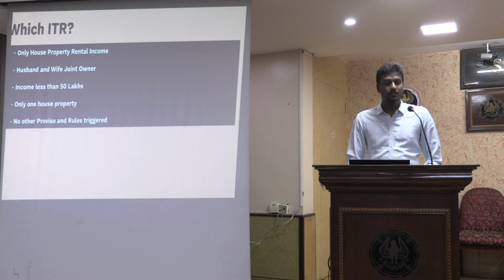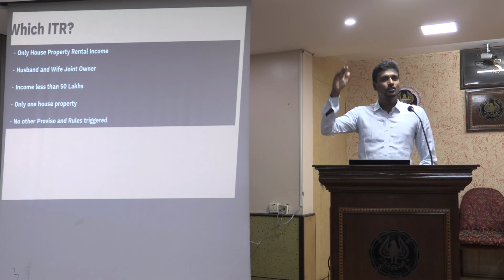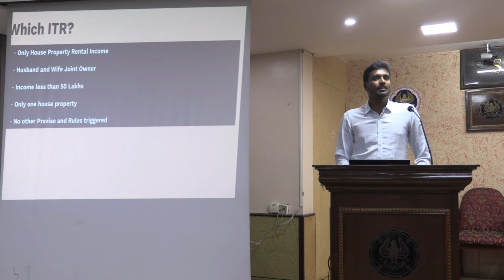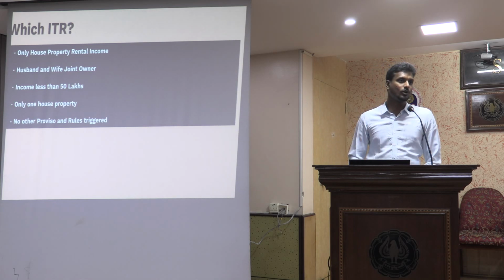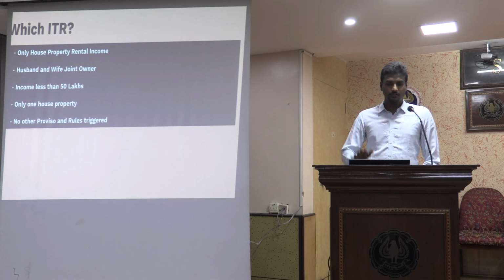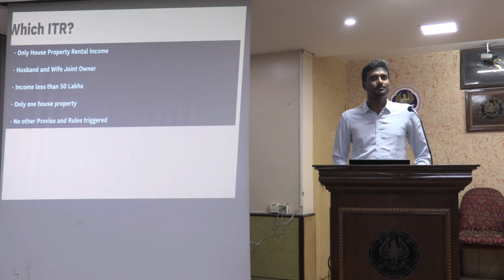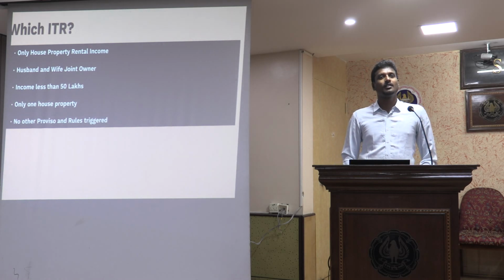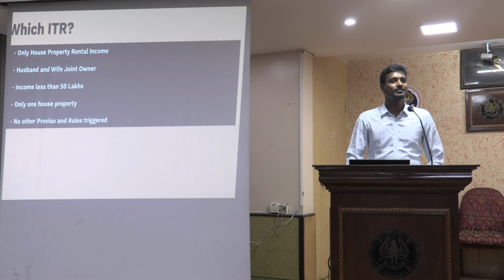They have no other provisions or rules getting applied to them, they are not triggering any of the 139 seventh proviso or the prescribed Rule 12AB conditions. Now, which ITR do they have to file? ITR 1. All of you are comfortable with ITR 1? Joint ownership, there was a confusion. I think we clarified it as ITR 1.